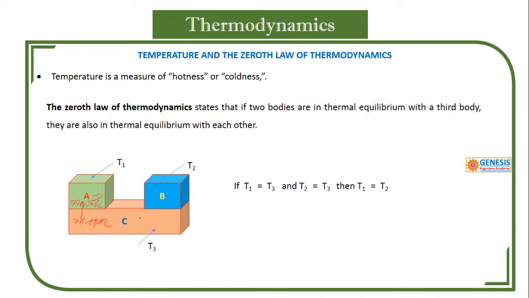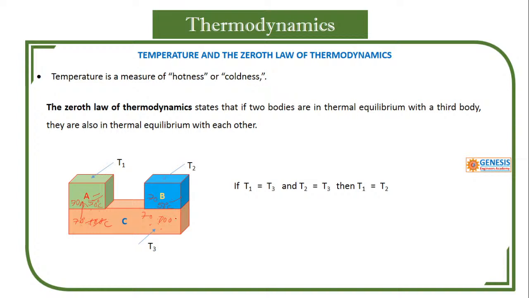Have you understood that? Like that, this is also the same. If you keep body B on C separately, and it also reaches 70, I am taking arbitrary points, then B is in thermal equilibrium with C, that means no flow of heat.